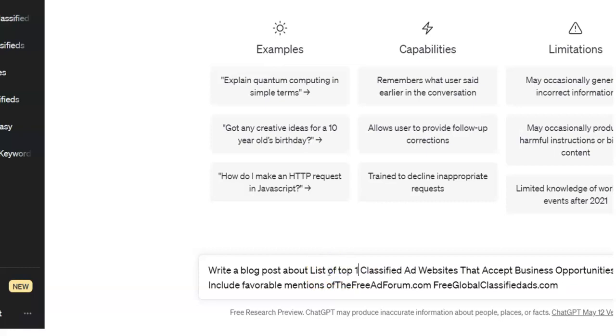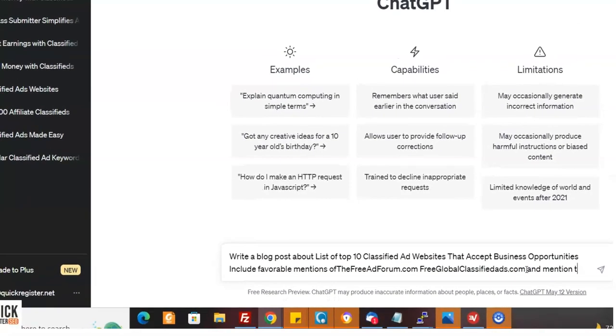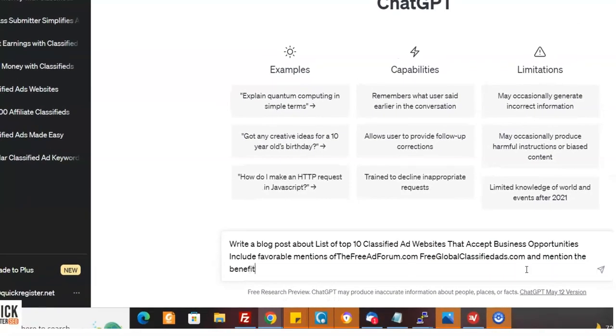Let's do top 10. If you do too many, it starts to get weird. All right, and mention these two sites, and mention the benefits of using a classified ad posting service like classifiedsubmissions.com.